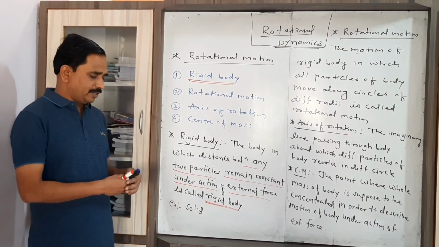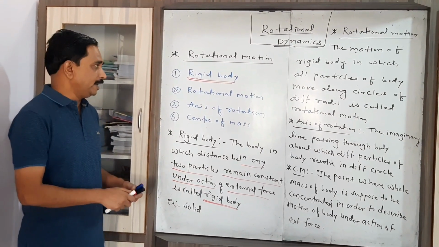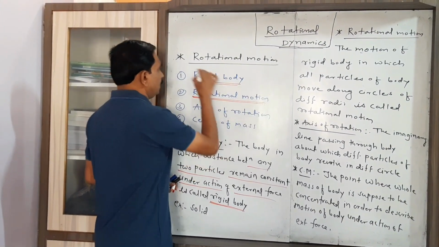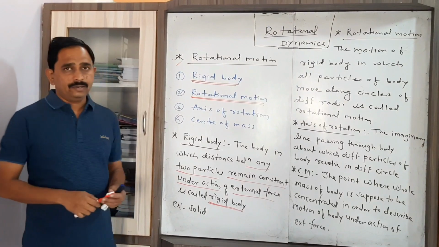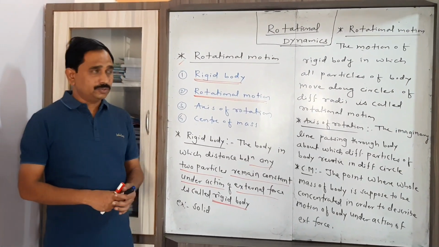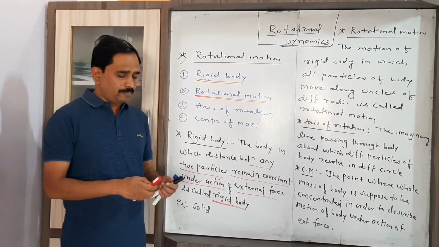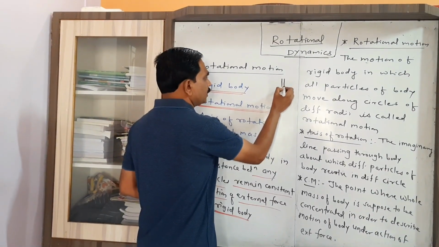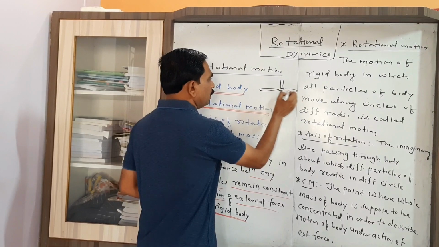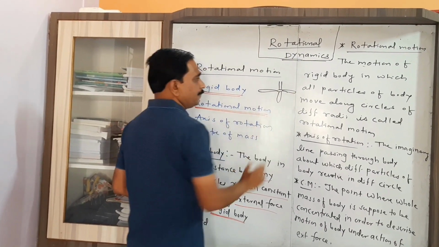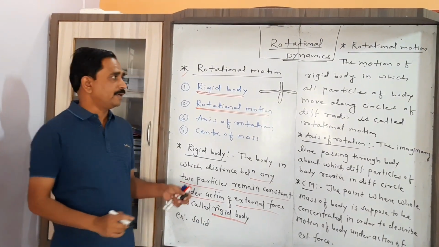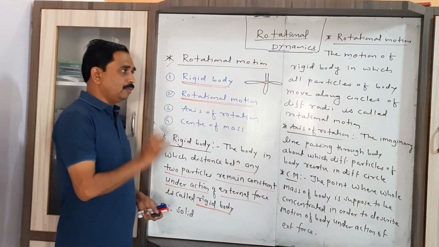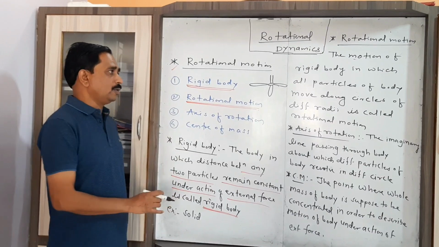Then the second definition you have to keep in mind is, what do you mean by rotational motion, which is the title of our subpart. Now, what do you mean by rotational motion? That is the motion of a rigid body in which all particles of the body move along circles of different radii. That motion of a body is called the rotational motion.